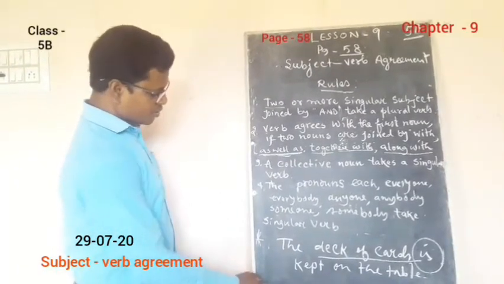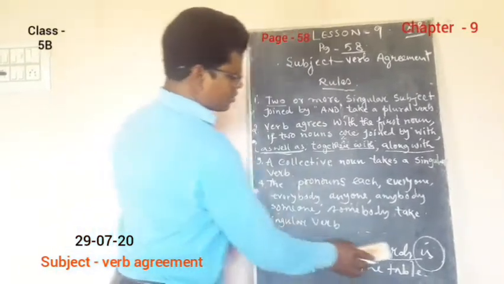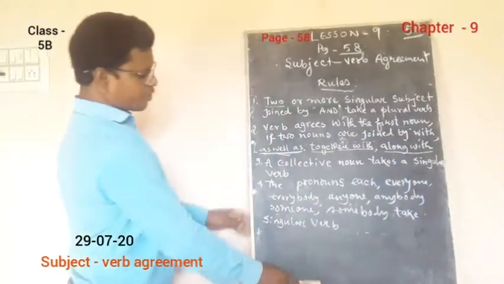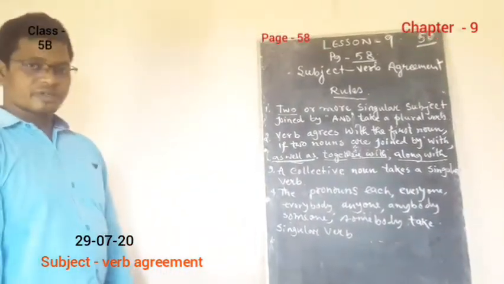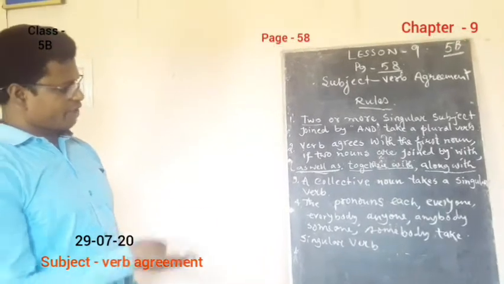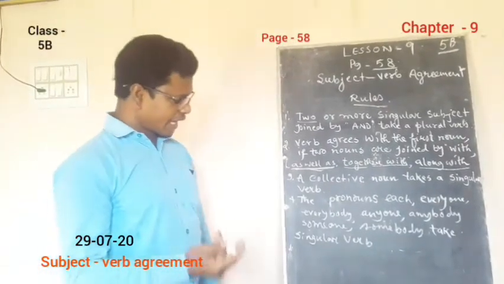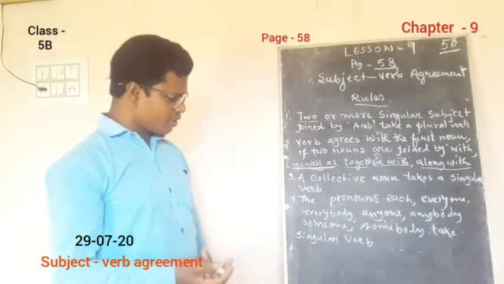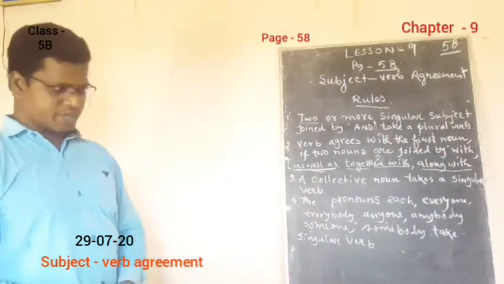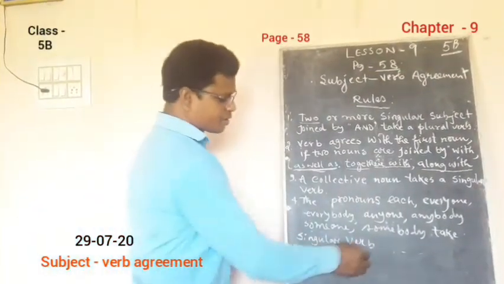Now we are going to see the last one. Number 4: the pronouns each, every, everyone, anyone, anybody, somebody, nobody, whatever it is, it takes a singular verb.